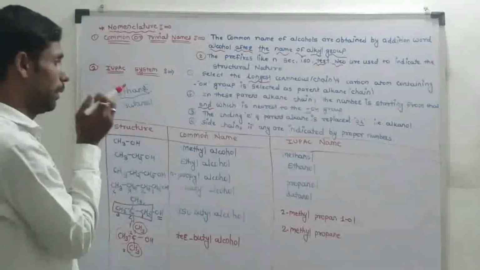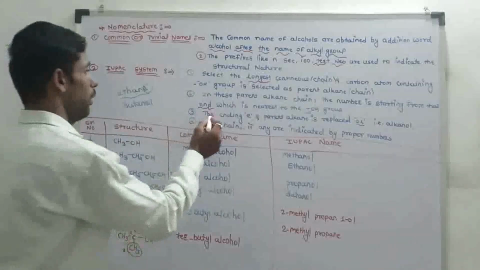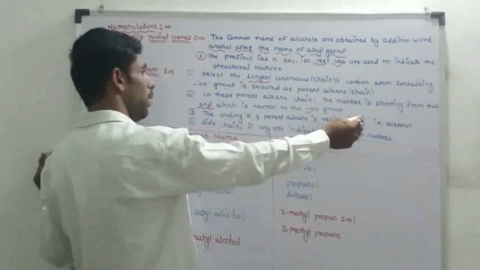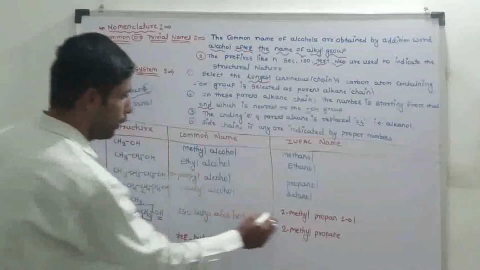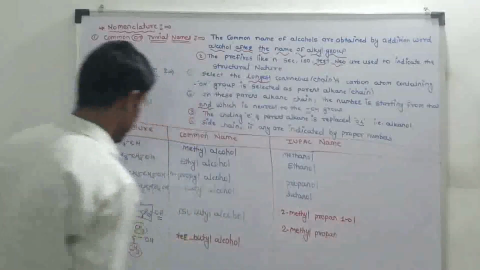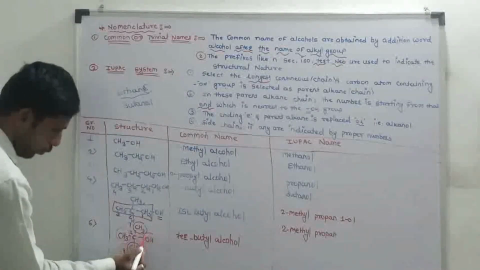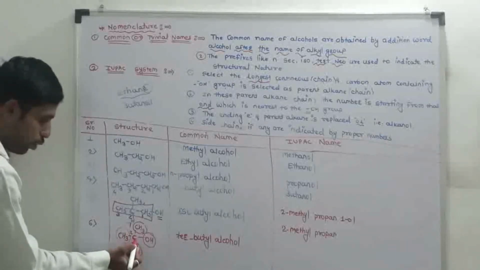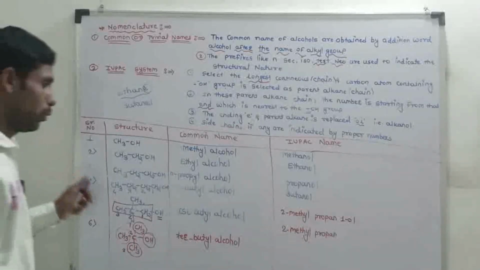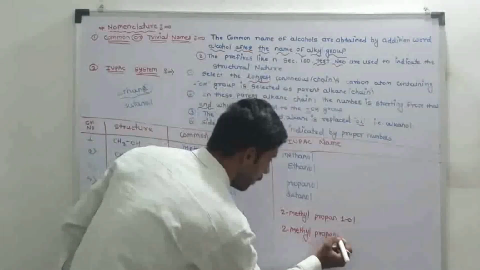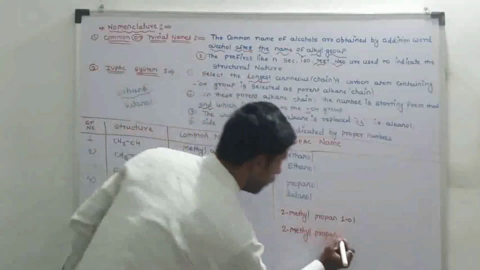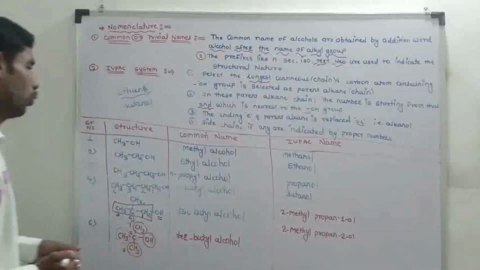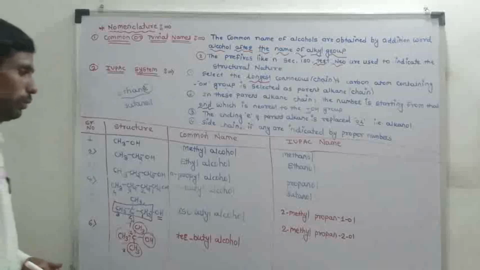The ending E of the parent alkane is replaced by OL, that is alkanol. In this structure, the OH group is attached to the second carbon atom, so the name of the structure is 2-methyl propan-2-ol.